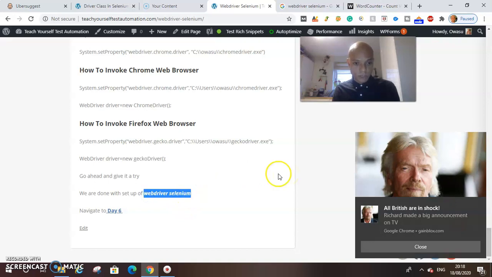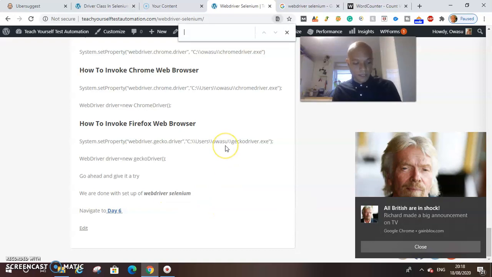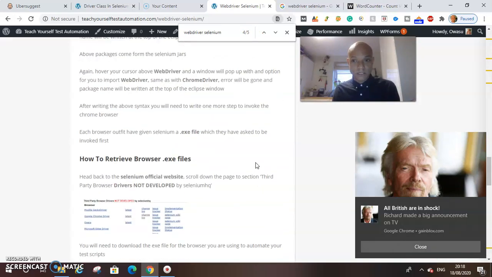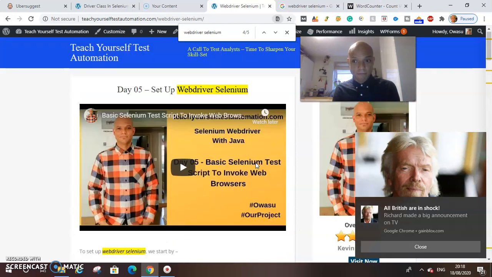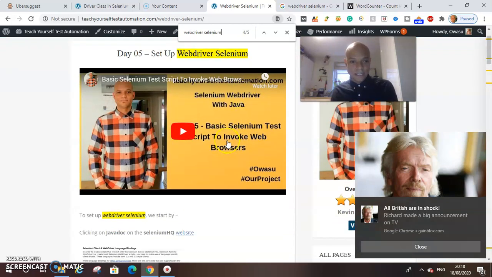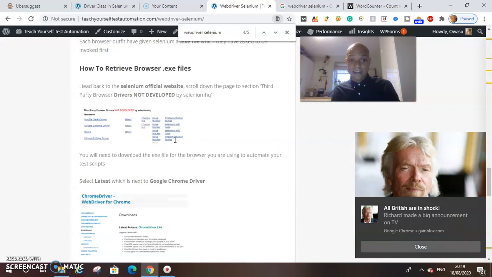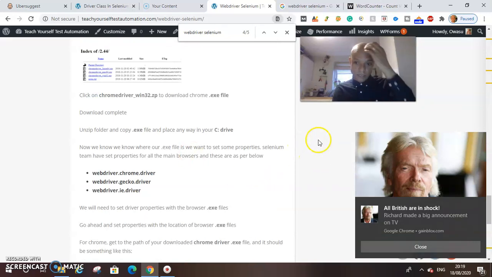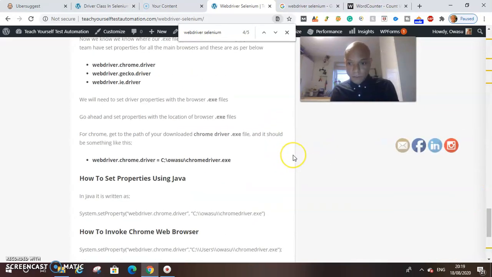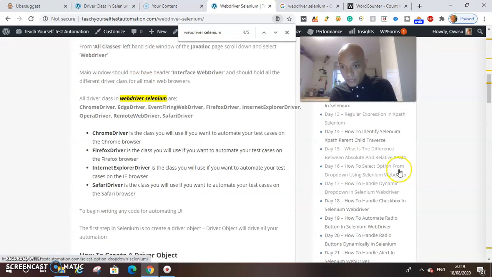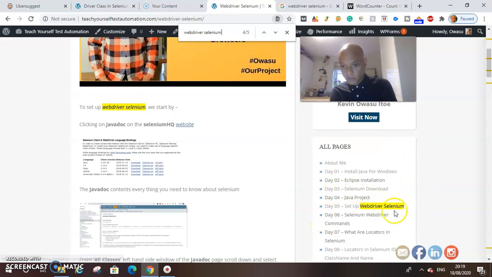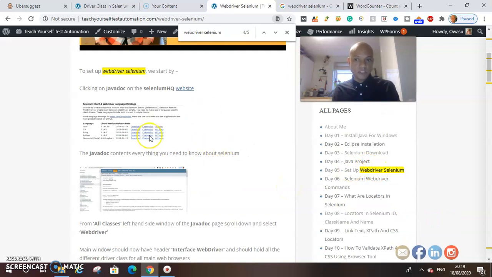So if we do a quick search, I'll copy this and do a quick find, and we drop it here. Now on this page we have WebDriver Selenium displayed 5 times. So at the title, the first line, in the middle, and at the bottom. So it's 4 times on the page, but it's also displayed around here where I have all the other pages. I don't know if Google counts that as being on the page. I don't think so. So on the page it's 4.